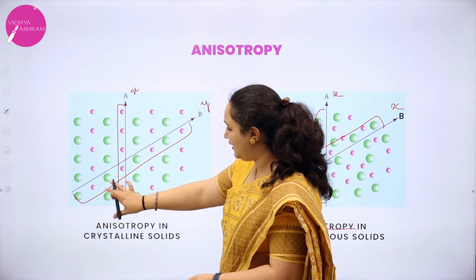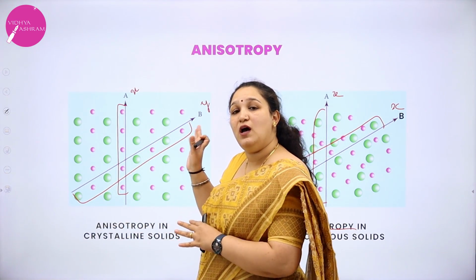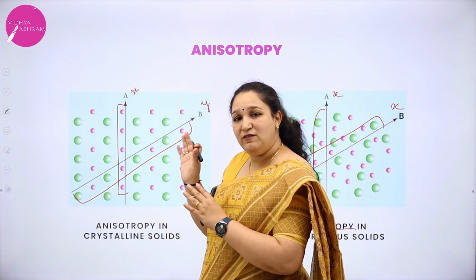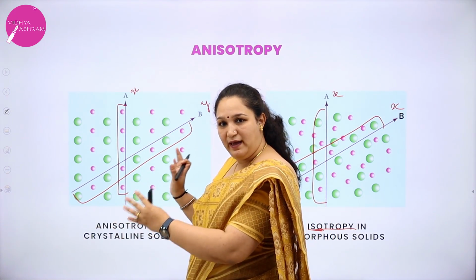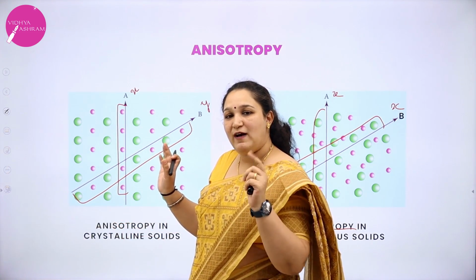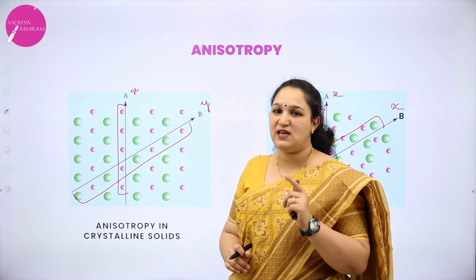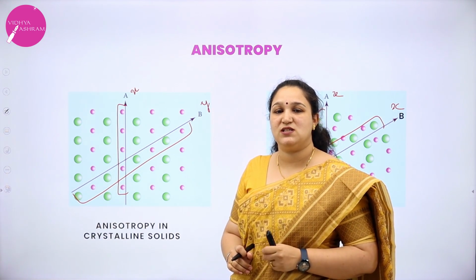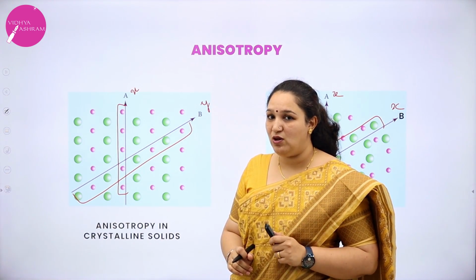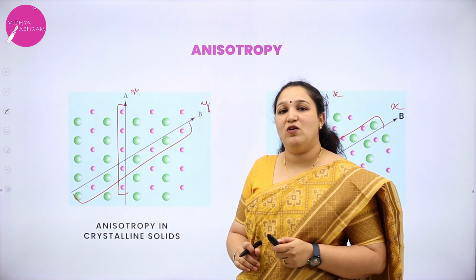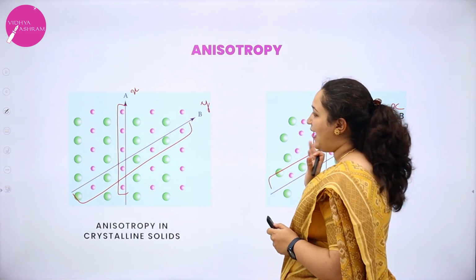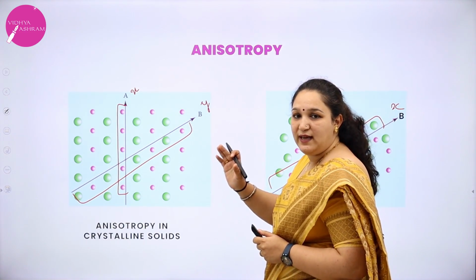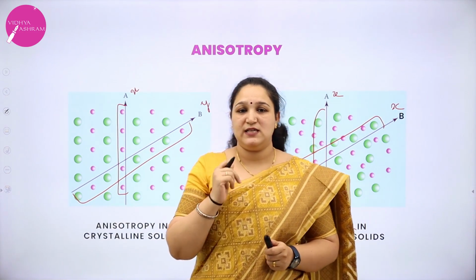Here I have an alternate of the particles, so the refractive index is different. So even if they are very orderly arranged, the values of the physical properties can change when the direction changes. I hope it's very clear to you all. That is the meaning of anisotropy and isotropy in crystalline and amorphous solids respectively.